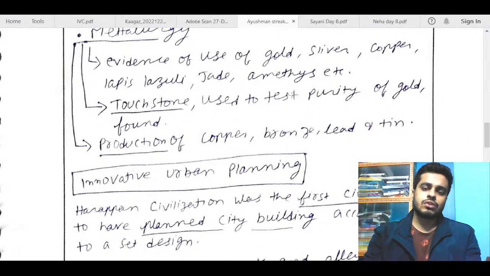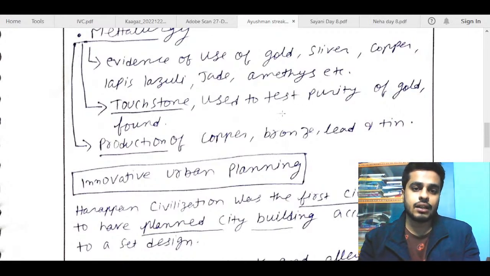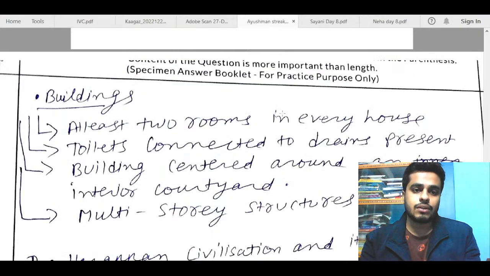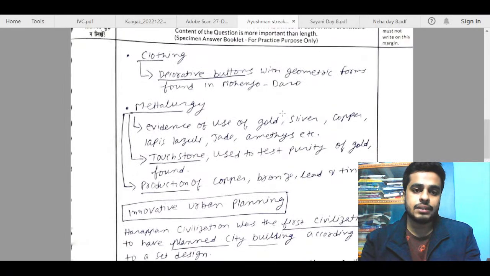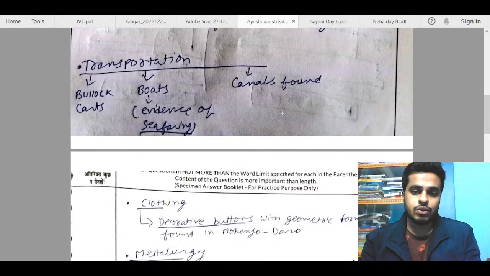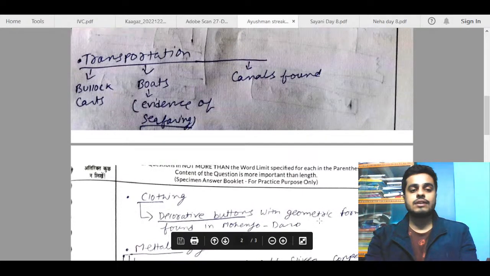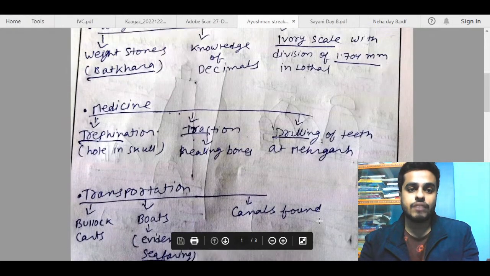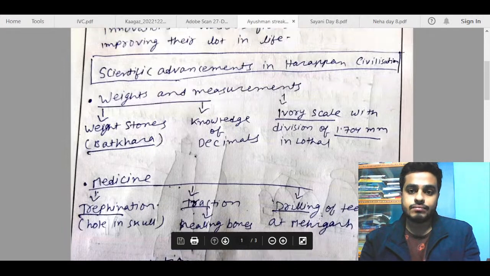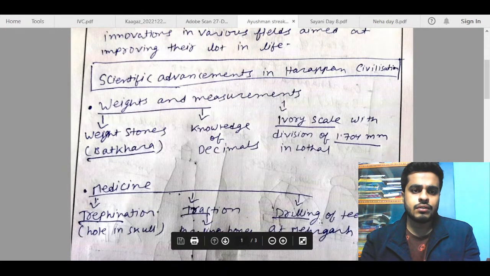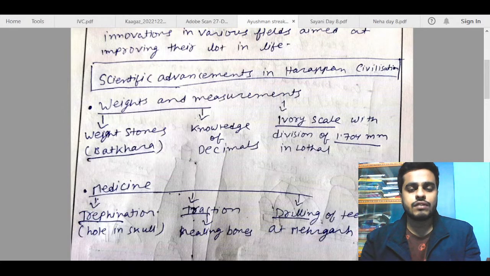So you can talk about lost wax technique here in metallurgy, and moreover, you can talk about mathematical measurements and all. For example, in this part when you talk about geometry and all, you can give the example of bricks, standardized measure of bricks and all. Also, I think since this is a 15 marker, there is no need to use flowcharts directly. When something is told to elaborate, go in the form of statements only in most parts.